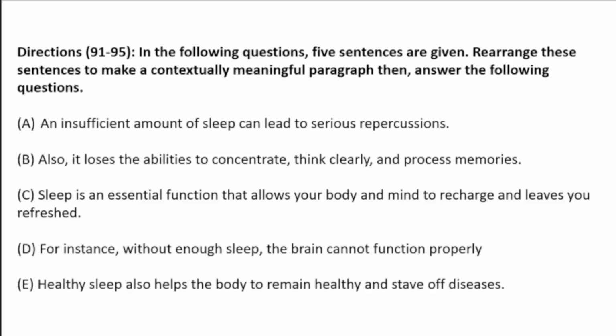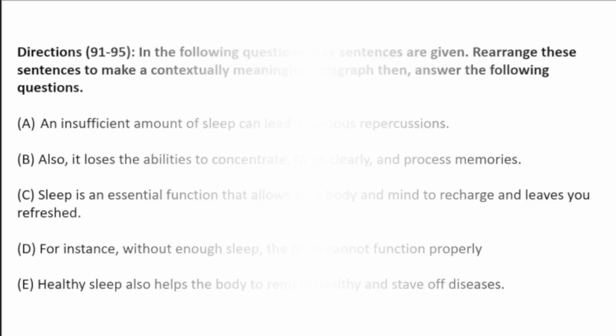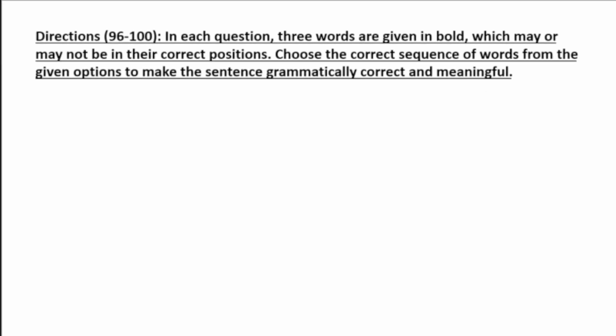From that you can get the sentences as well as the answers with ease. Now let's move to the next section, I mean the next direction. That is 96 to 100. In each question, 3 words are given in bold, which may or may not be in their correct positions. Choose the correct sequence of the words from the given options to make the sentence grammatically correct and meaningful.